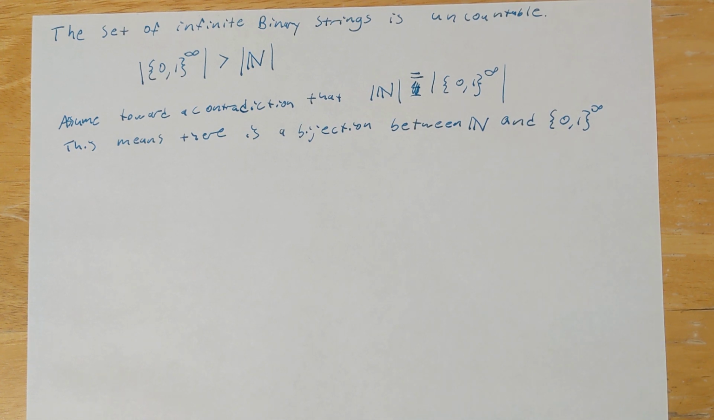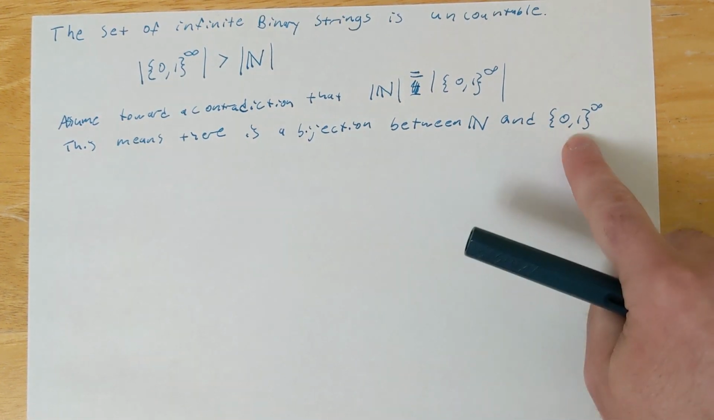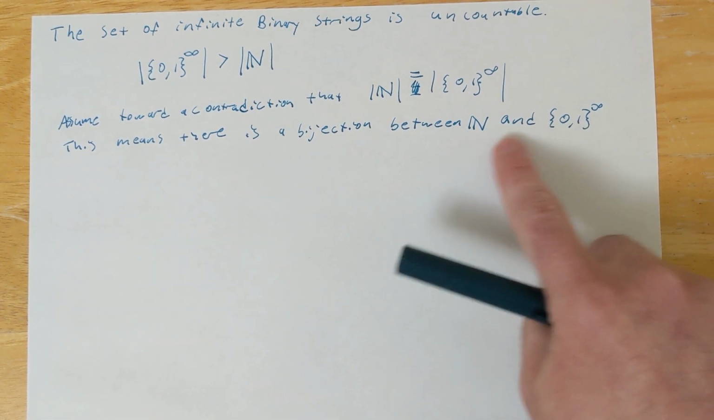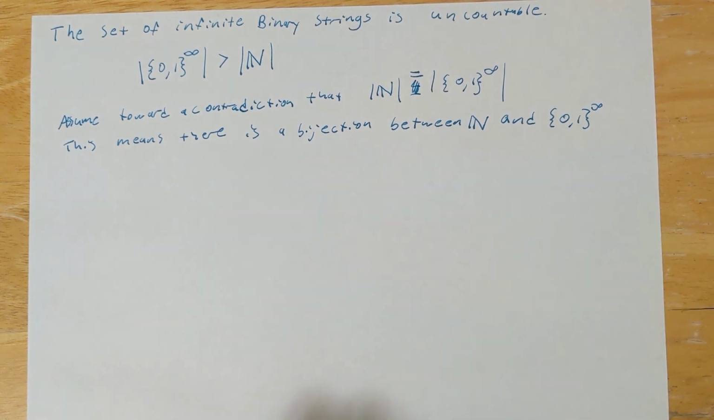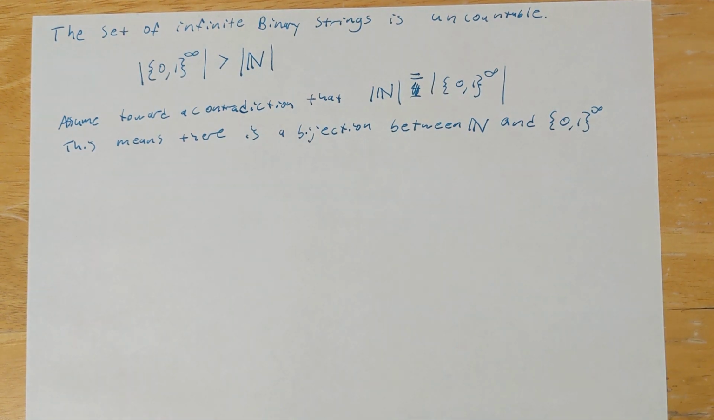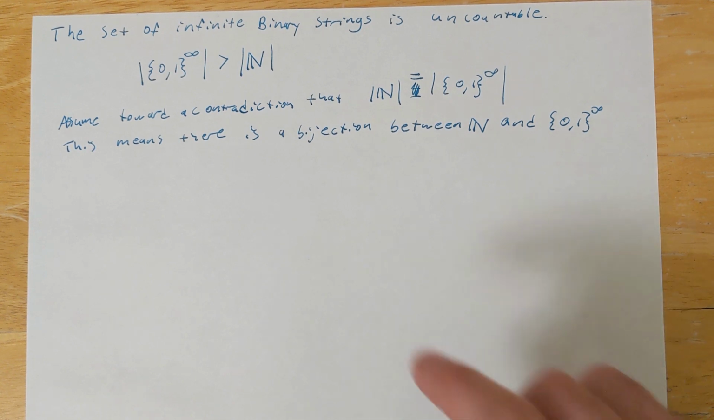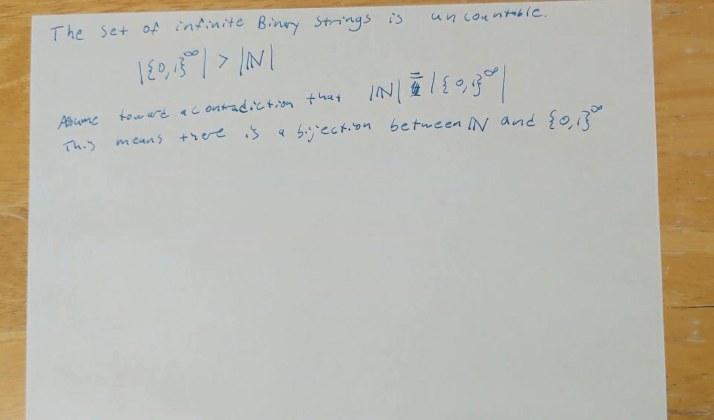Now you can think of a bijection between the natural numbers and some set as a way of listing all of the elements of that other set. So when we look at this bijection, we would say that the thing that maps to 0 is going to be the first thing in the list. The thing mapping to 1 is going to be the second thing. The thing mapping to 2 is going to be the third thing, and so forth. So if this is a countable set, we should be able to provide a list of all of the elements that are in the set. So in order to show that this set is not countable, we're going to show that no such list of elements can exist.